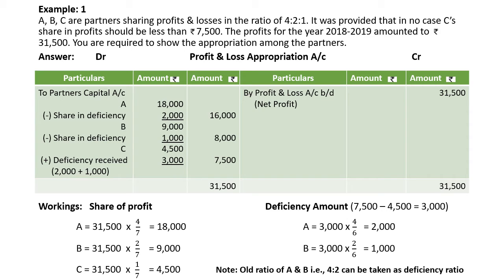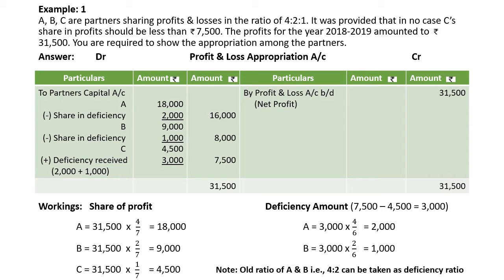Actually, C has been given a guarantee amount of 7,500. Look at the other adjustment workings. Deficiency amount: how to calculate it? Actually, C has to get 7,500, but the actual amount he received is 4,500. So the deficiency amount is 3,000. So here, who has to give the guarantee? It is not mentioned in the question. It means both the partners are giving guarantee to the partner C.